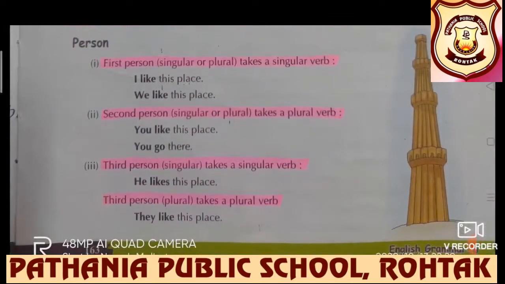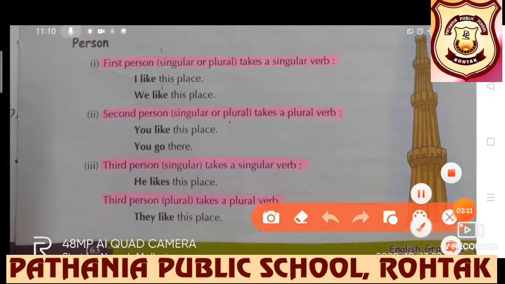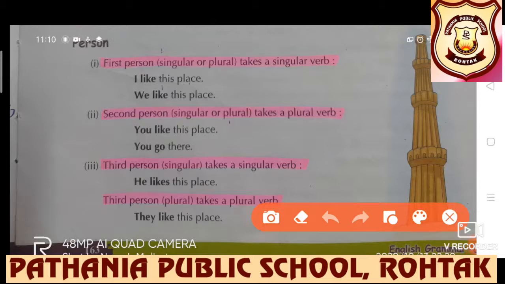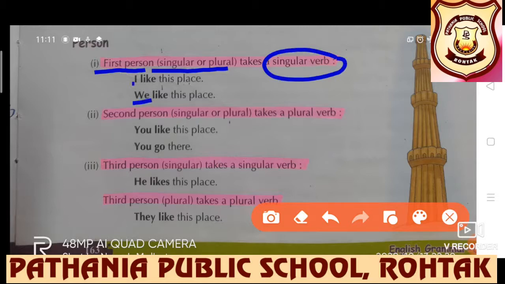Further, let's know about singular and plural persons, and what the rules are. First person means I and we. First person, singular or plural, takes a singular verb. I like this place, we like this place. First person takes a singular verb.